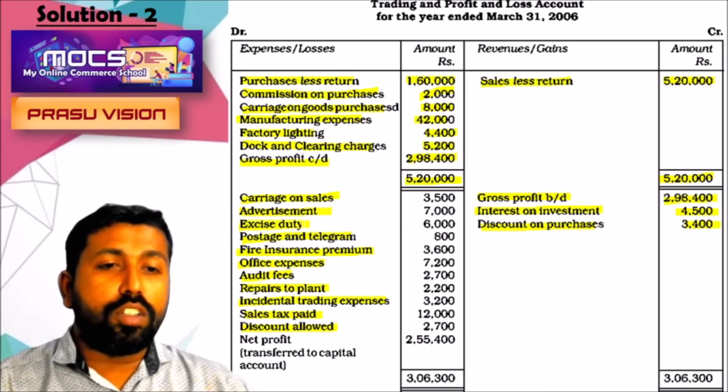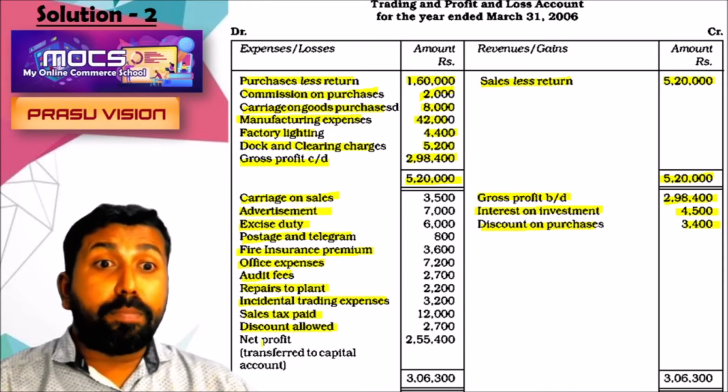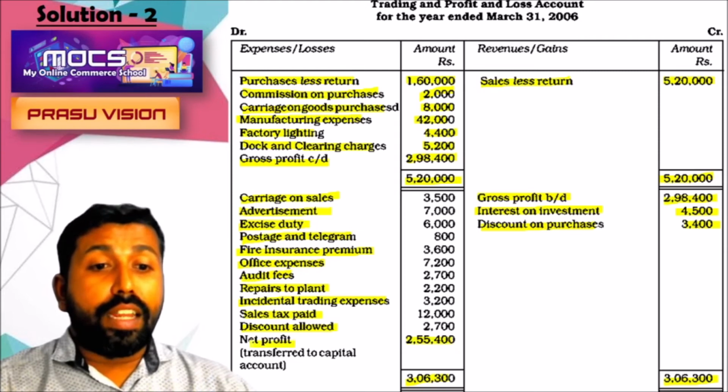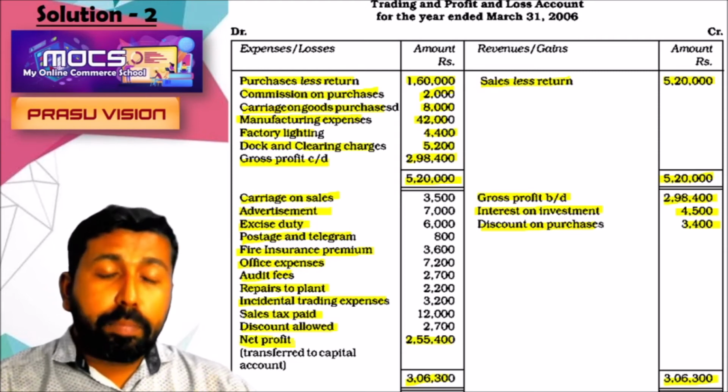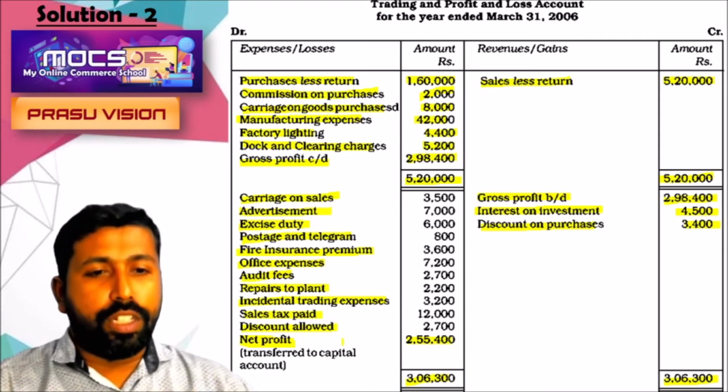Here it is related to the excise duty paid for the sale of the product, that is why it is taken on the debit side of the profit and loss account. Then we are finding the total, 3,06,300, and the difference coming on the debit side is 2,55,400. That is net profit. It will be added to the capital in the balance sheet.